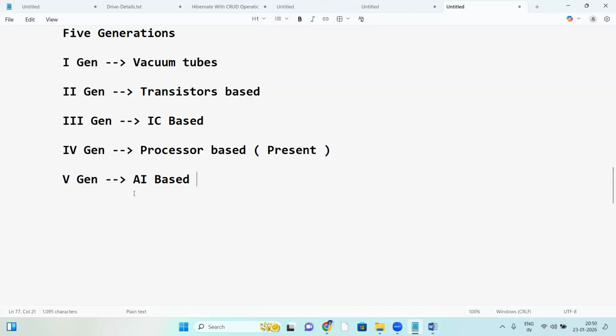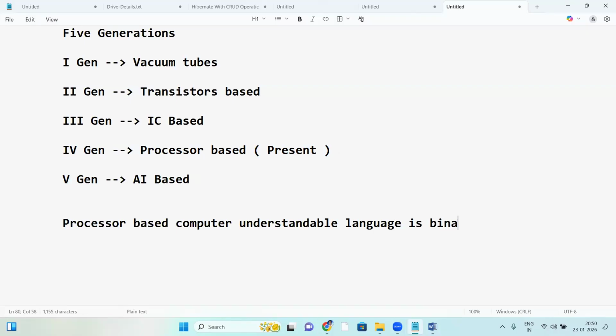What is AI based computer? I'll explain. Presently we are using processor based computers. About AI also I'll explain now. Processor based computer understandable language is binary codes. So what is binary codes?